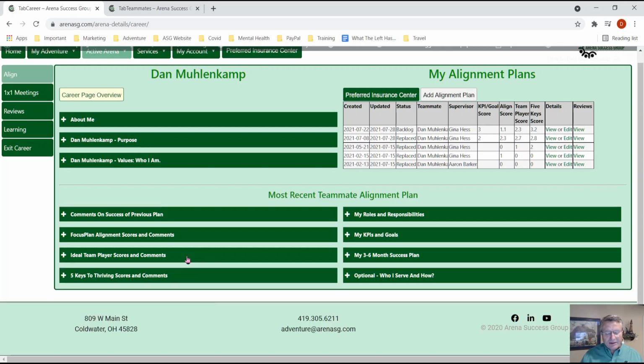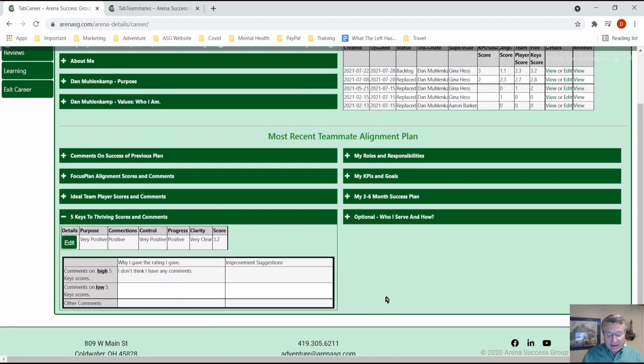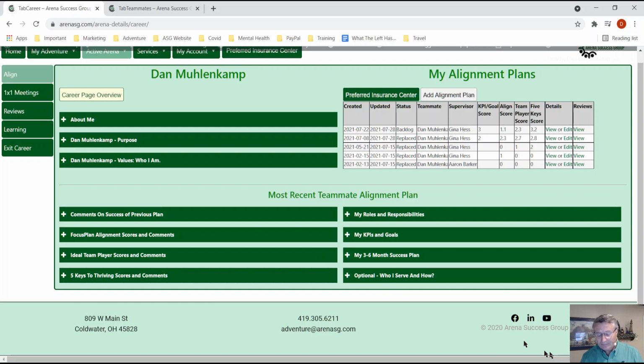What do you rate yourself high on? What do you rate yourself low on? And the 5 keys to thriving. This is a way for you and your supervisor to discuss how you're doing with the organization in general. Are you thriving there, or is there something amiss? These things are not shared with anybody other than you and your supervisor. Now, the things on the right, those are shared with everybody, and they're pretty straightforward.